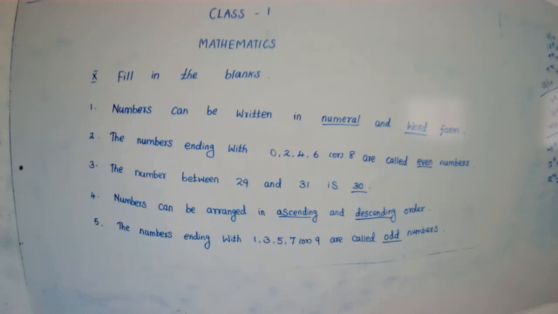The fifth one, the numbers ending with 1, 3, 5, 7 or 9 are called odd numbers.